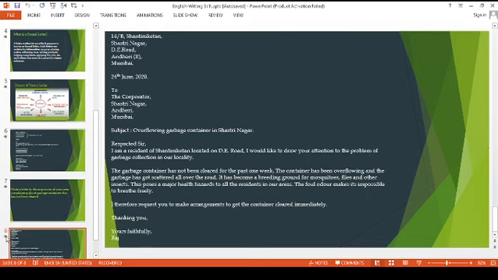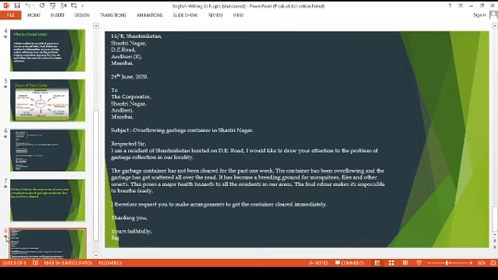Here the problem faced by myself or my entire area. The garbage container has not been cleared for the past 1 week. The container has been overflowing and the garbage has got scattered all over the road. It has become a breeding ground for mosquitoes, flies and other insects.